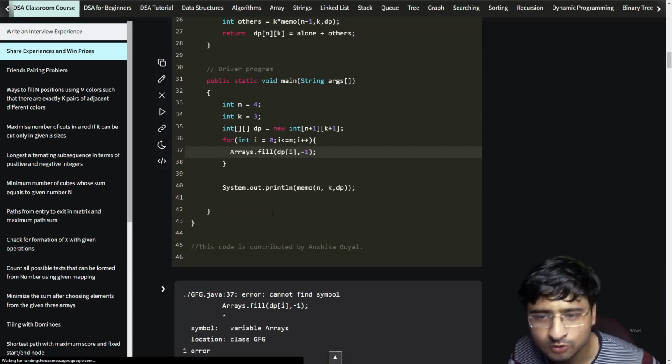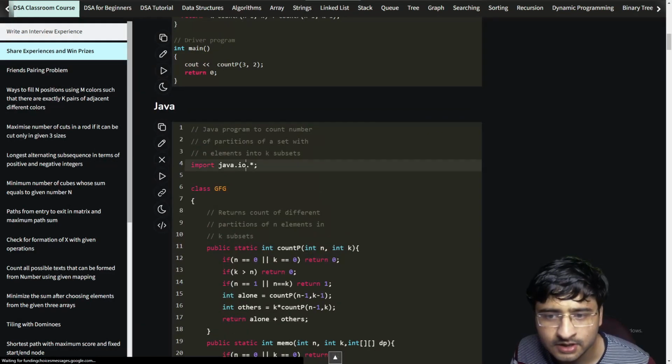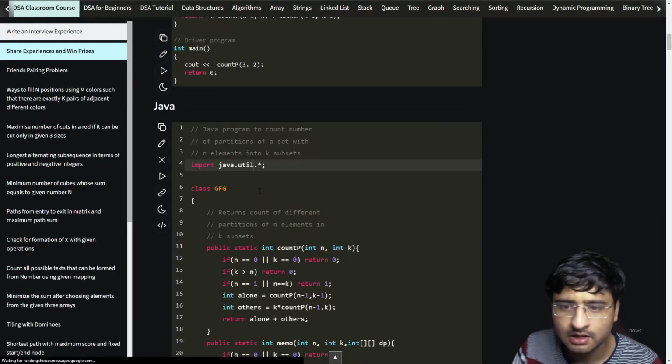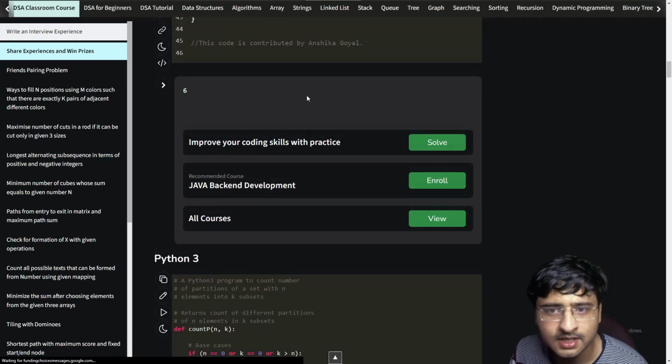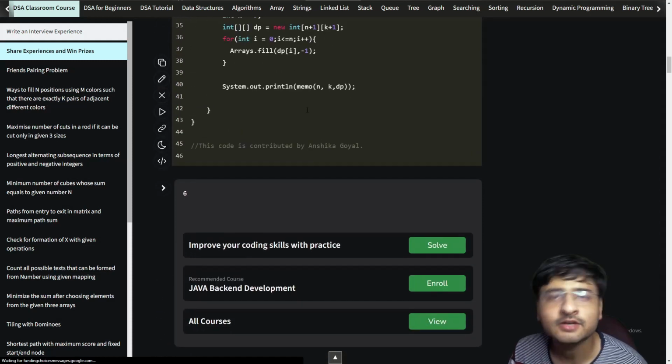So Arrays.fill. Okay, I think we need to import java.util.star, and then we will try to run this. Let's see if it is working now. It is giving the correct answer. Let's quickly convert this to tabulation and then wrap up the video.